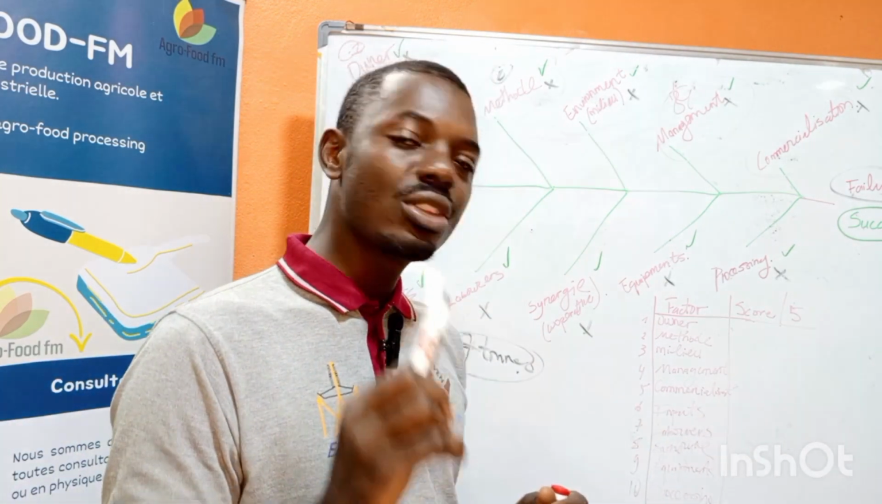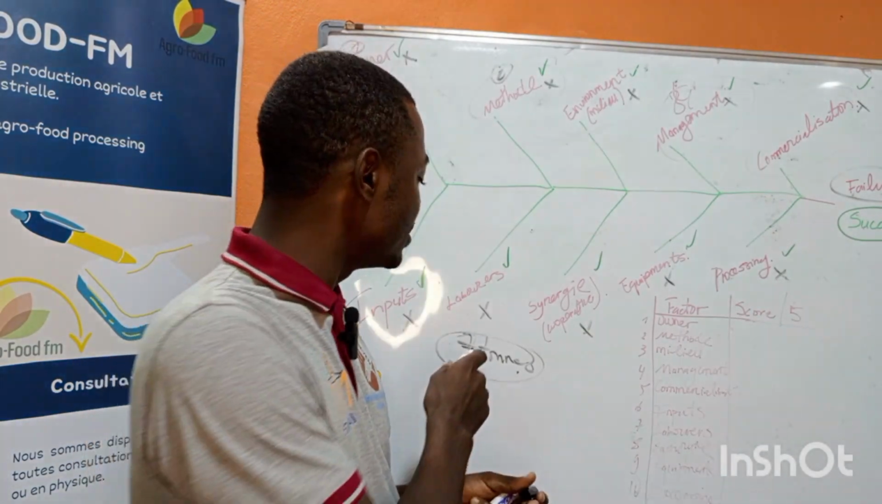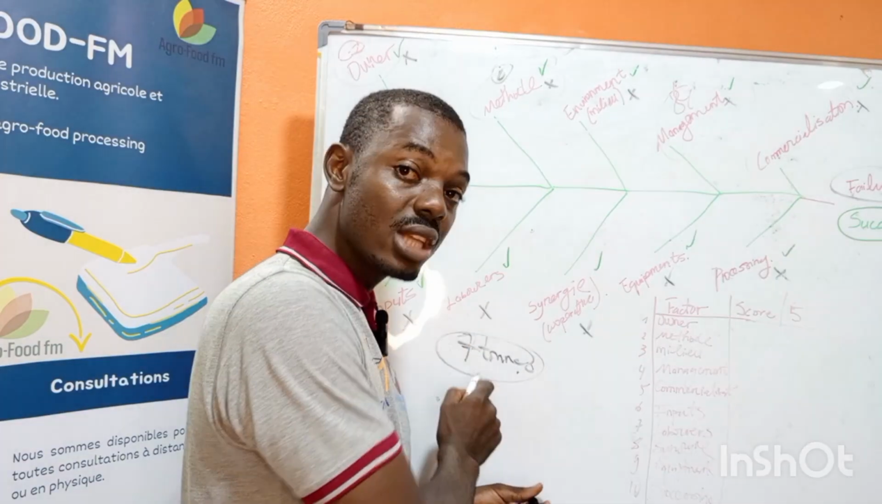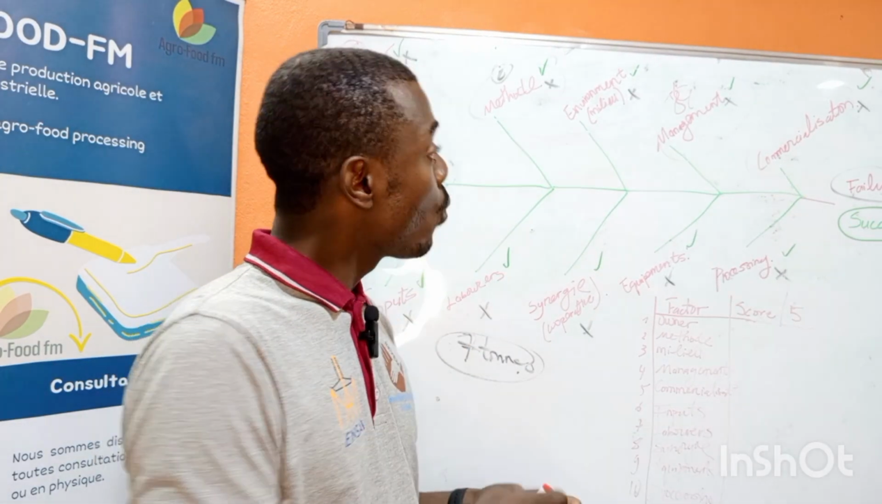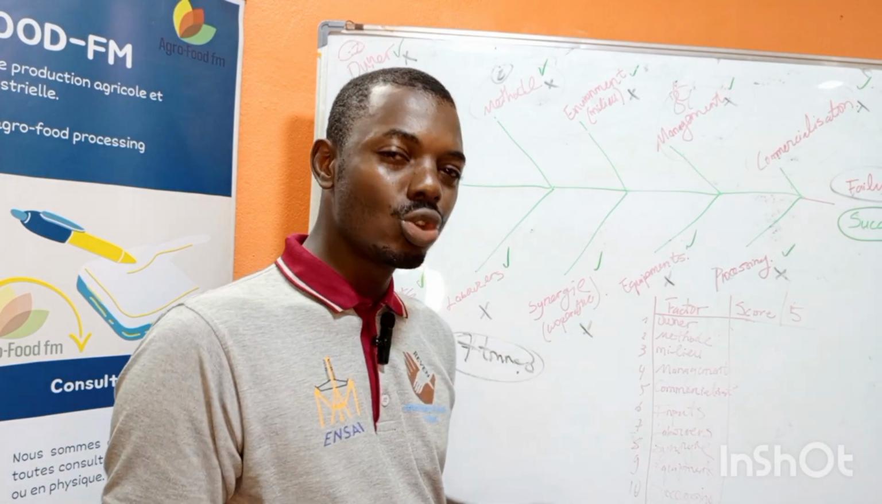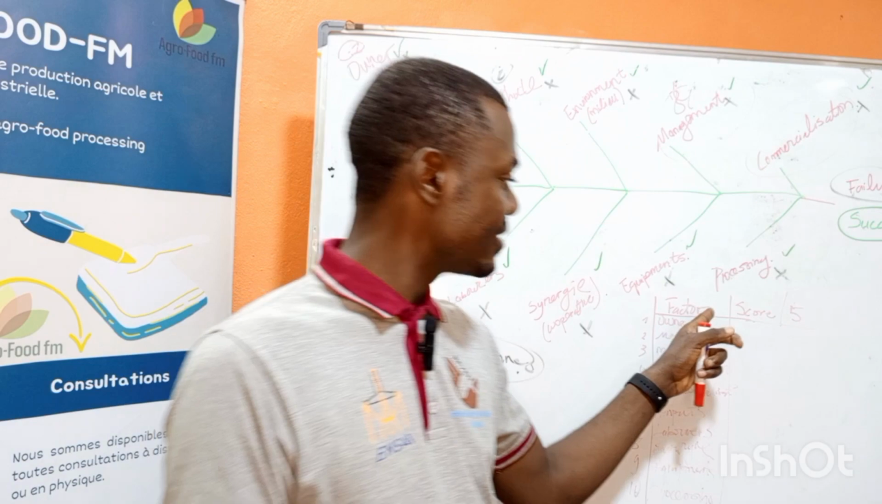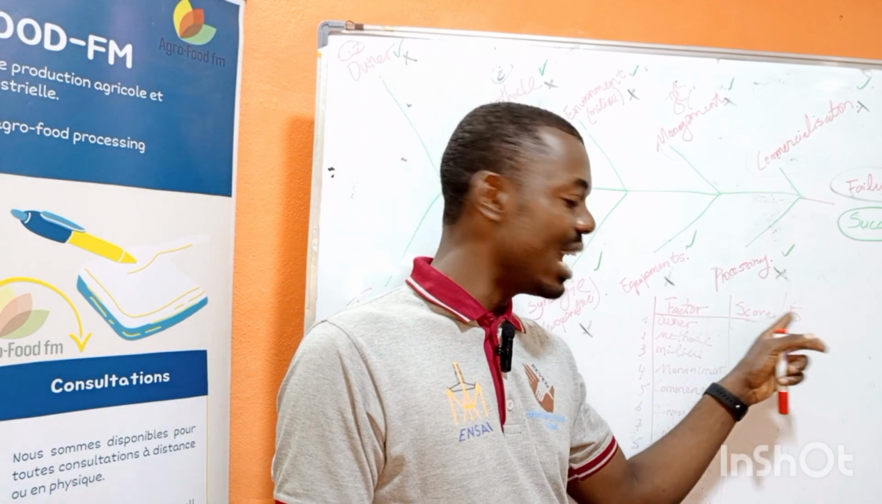So if these 10 factors can influence my project and I realize that I could not attain my objective of producing 7 tons, it would therefore mean that one of these factors may not have been done properly. So how am I going to ameliorate it? I'm going to have here the factor, and here the score.